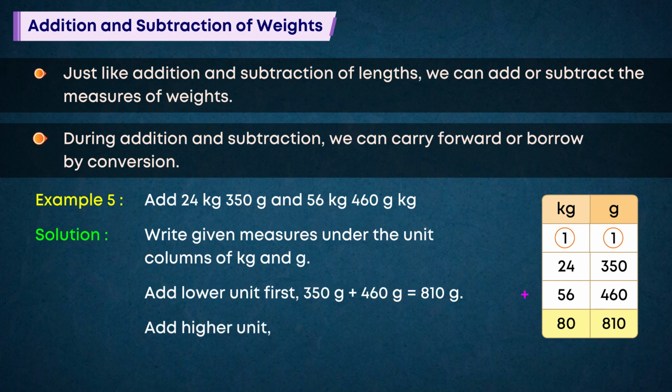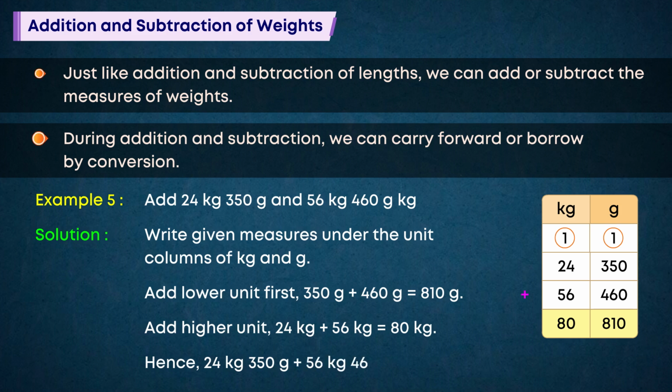Add higher unit, 24 kilograms plus 56 kilograms is equal to 80 kilograms. Hence, 24 kilograms 350 g plus 56 kilograms 460 g is equal to 80 kilograms 810 g.